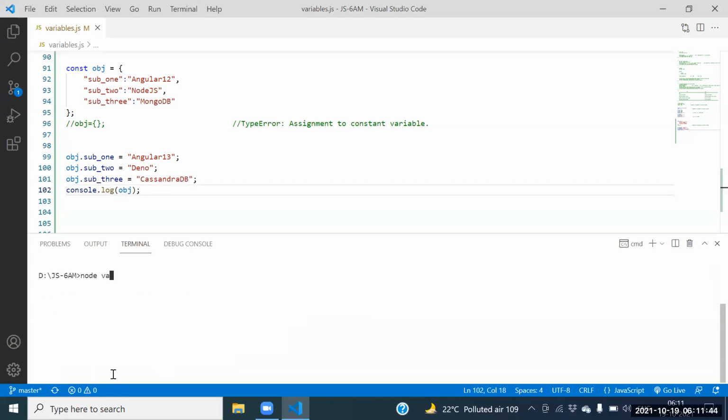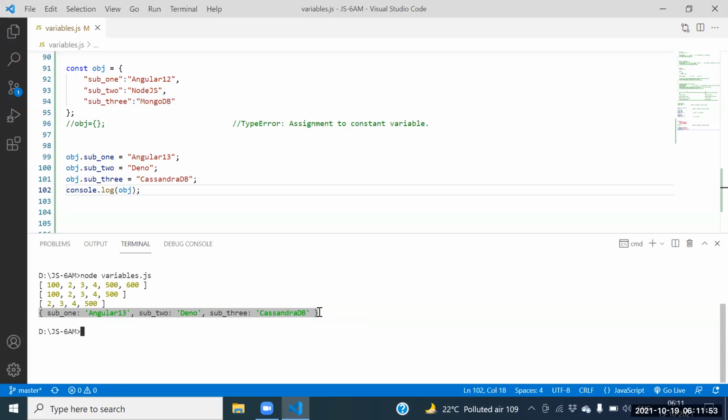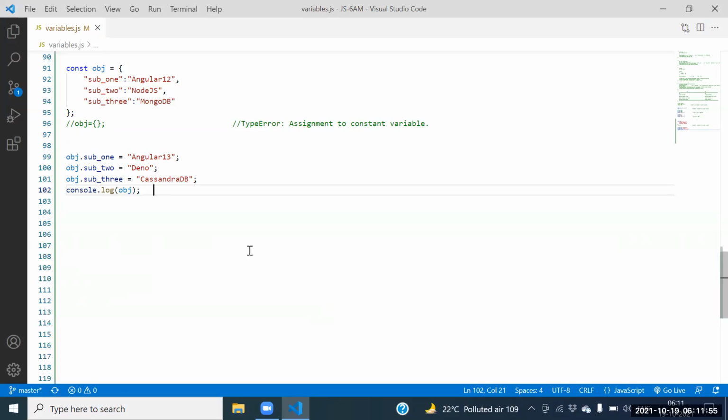Node variable start. It is modified now. This is called constant. Whatever we discussed in this example is one of the predefined interview panel questions. Please try to remember that one.